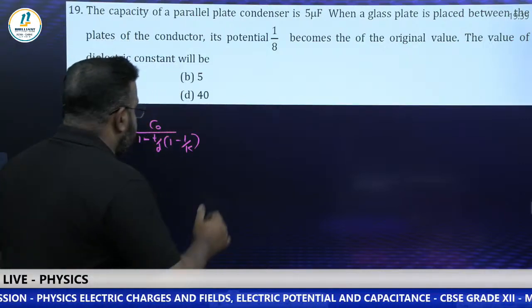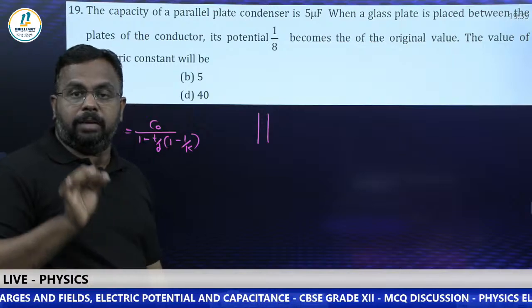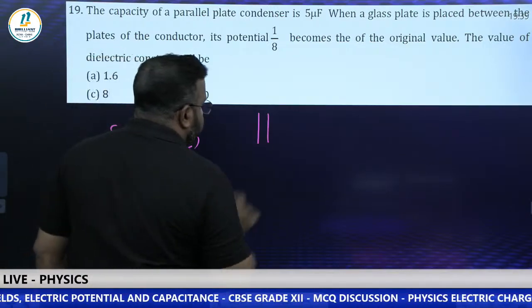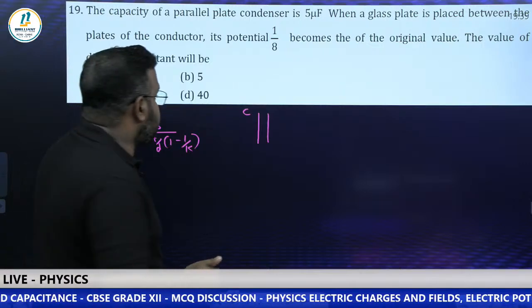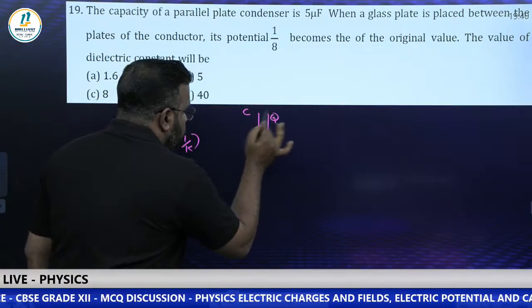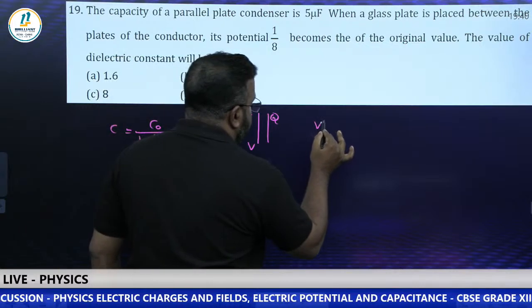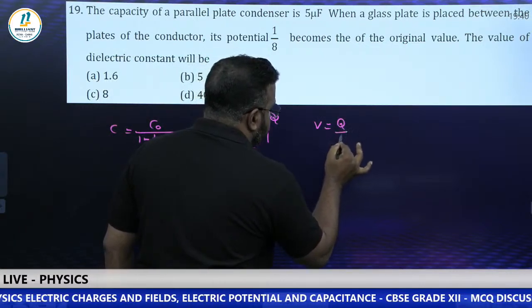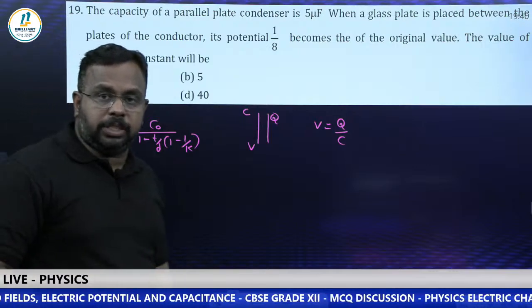Okay, so let us take this as the initial capacitor. That means without the dielectric slab, I have a capacitor. Take its capacitance as C. Let the charge on this be Q and potential as V. You know the formula for V. V is equal to what? Q by C. You can take it as the first equation.